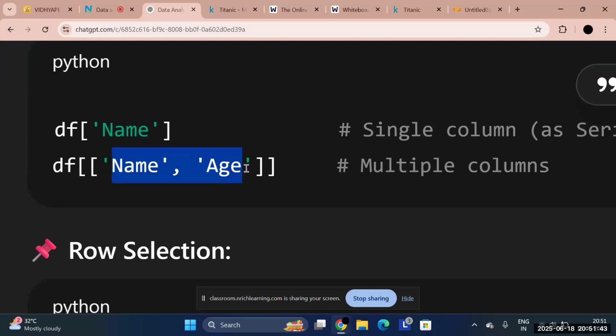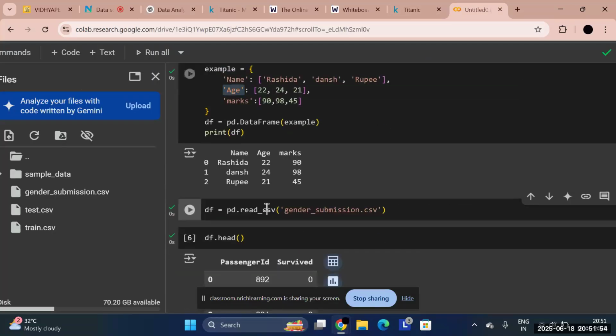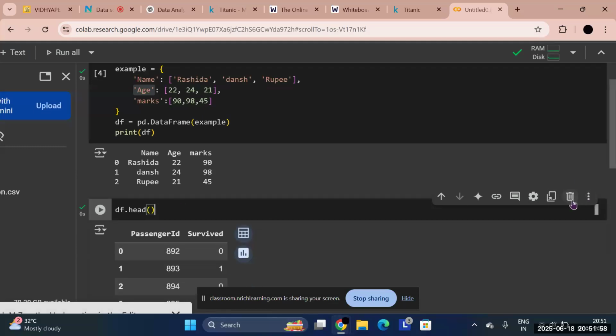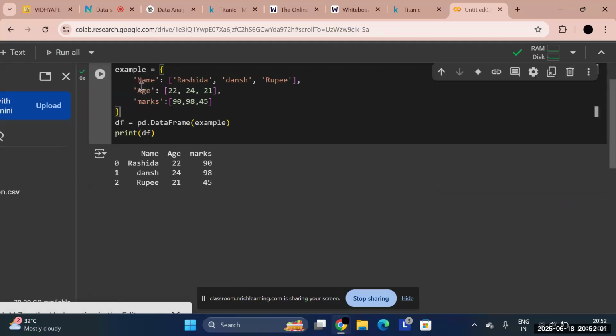Okay, but what if I want to export two columns? Then I'll simply write df, name and age, and we'll be using two brackets. Just understand the syntax. Let's say I'll just delete this one and we'll be working on this part only. See, this is our data set which we gave.